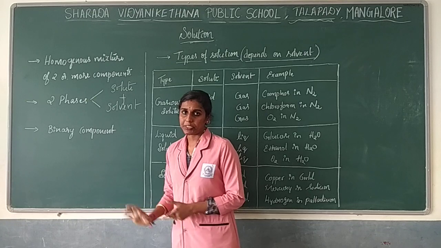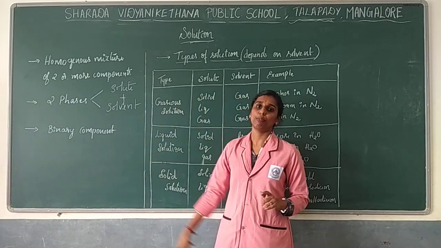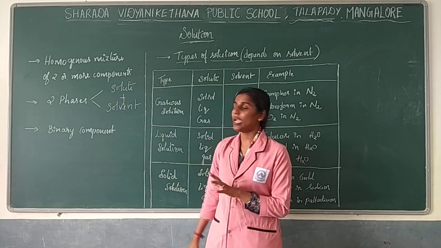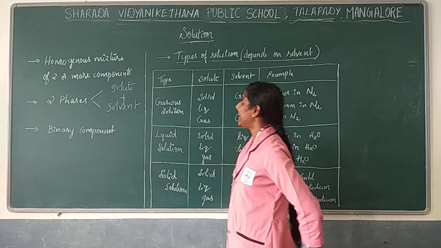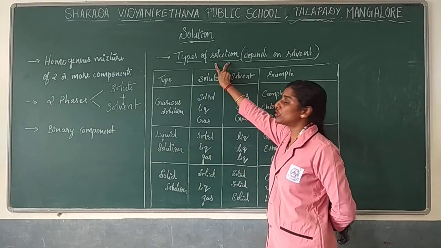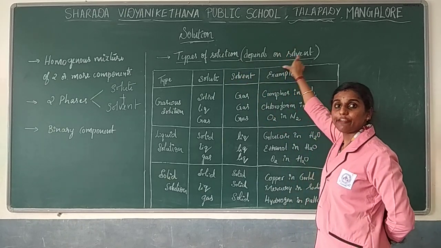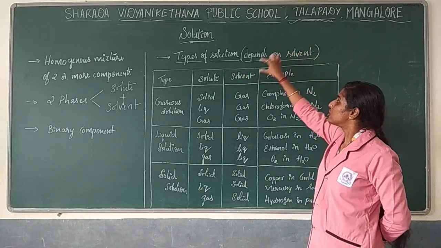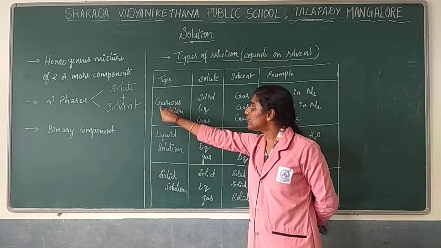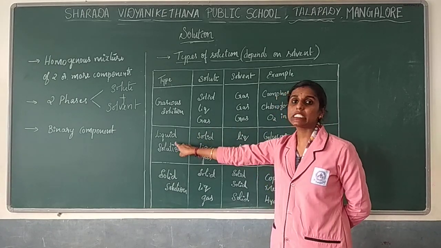In this chapter, generally you will be learning only binary components, where you will have one solute as well as solvent. Okay, so remember this concept. Next we will go with the types of solution. Mainly the types of solution we find by identifying the solvent. If the solvent is gas, then we can say that type is gaseous solution. If your solvent is liquid, then we can say it is liquid solution.